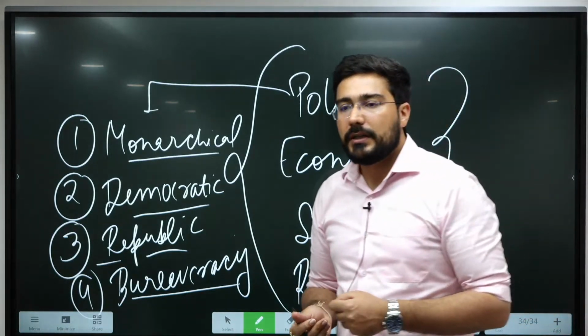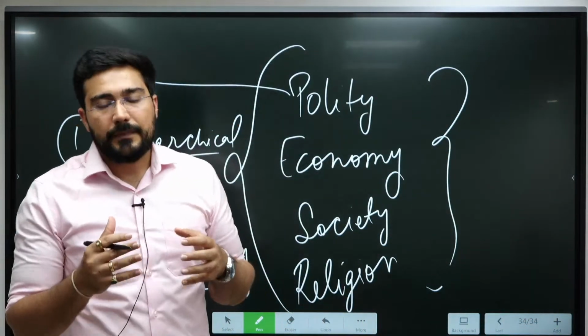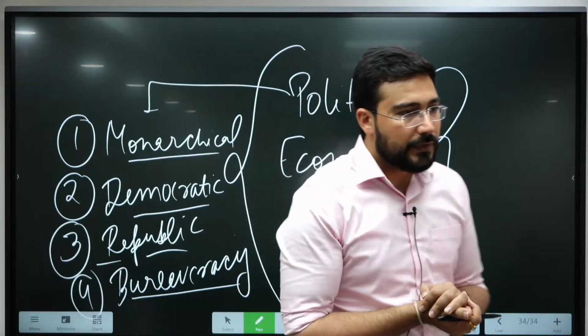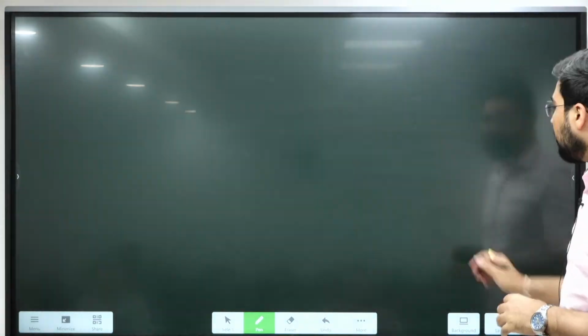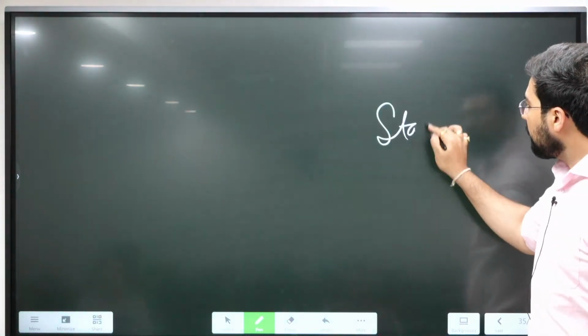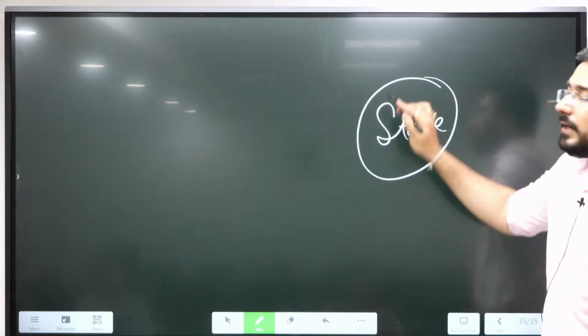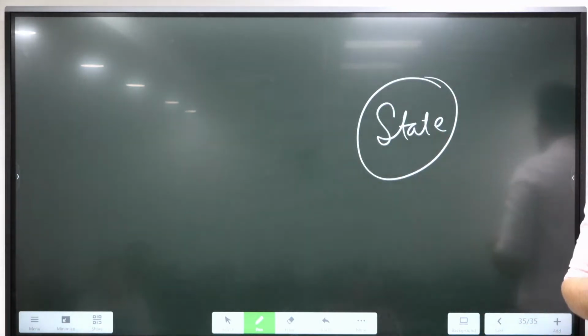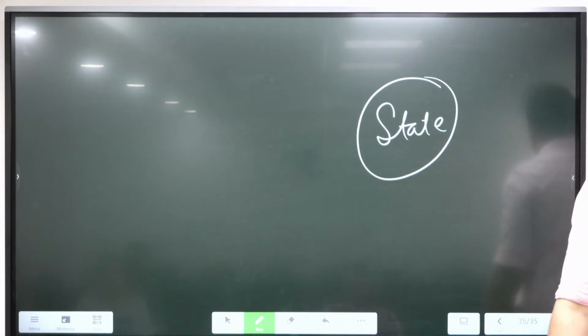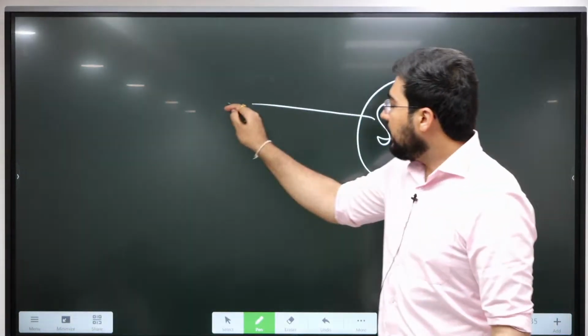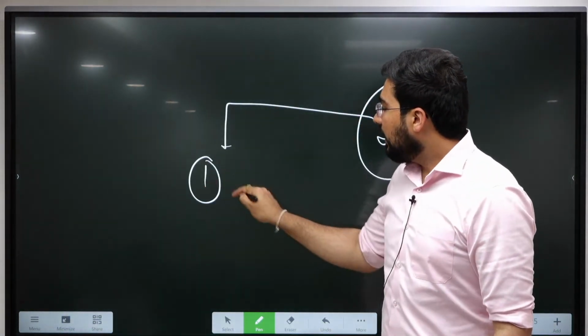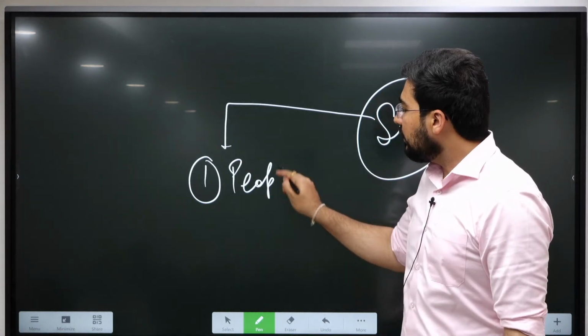One more important thing which you need to understand, that whenever there is a state, what is the meaning of a state? We say India is a state. What is a state? State means it is going to have 4 parts. It starts with the citizens or the people.